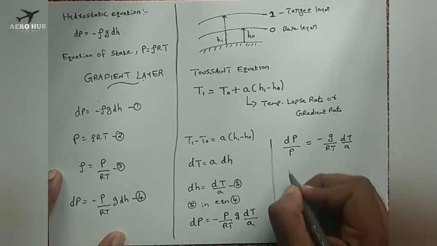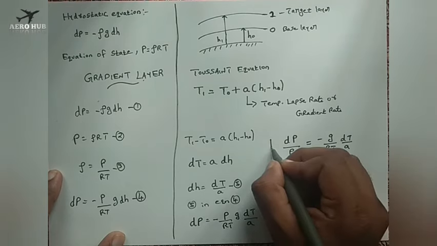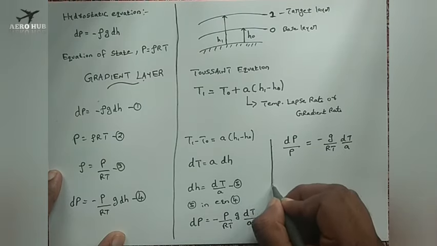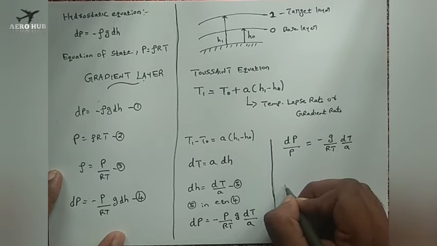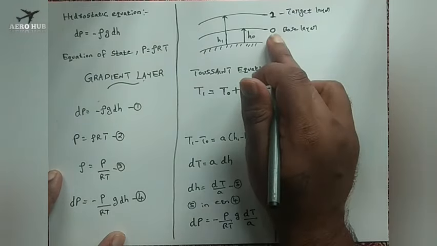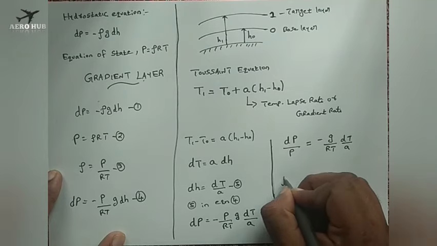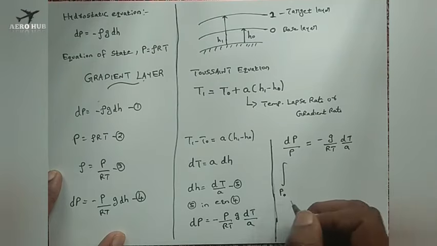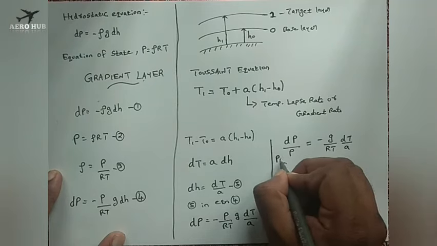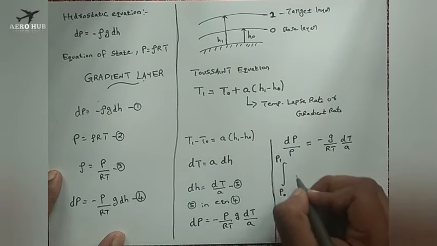Now we have to find out the values of pressure, and from the equation of state we will find out the values of density. So I will integrate this equation from P0 to P1. P0 is nothing but the pressure of the base layer, P1 is nothing but the pressure of the target layer.